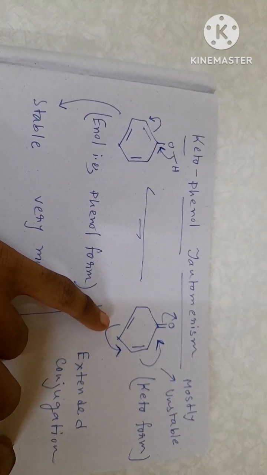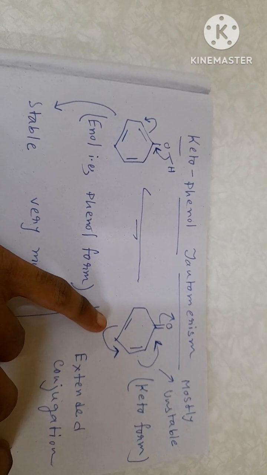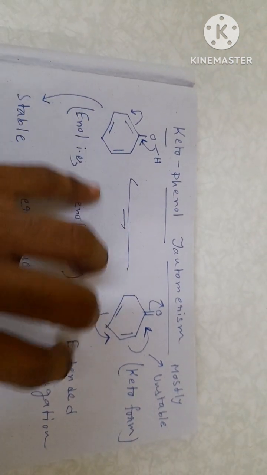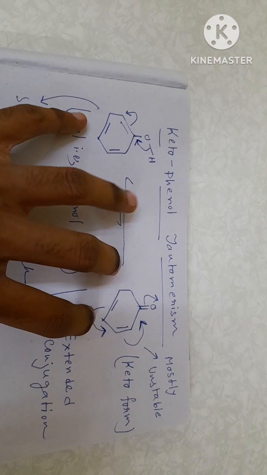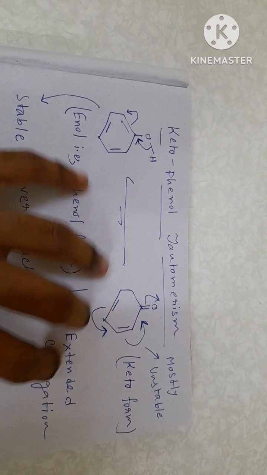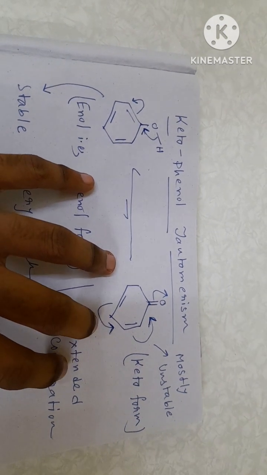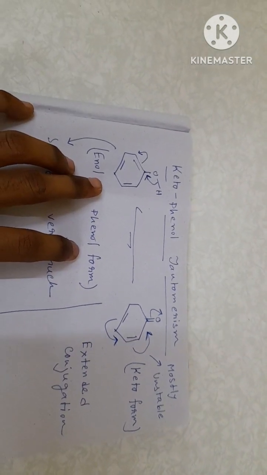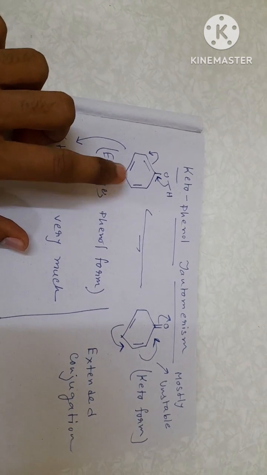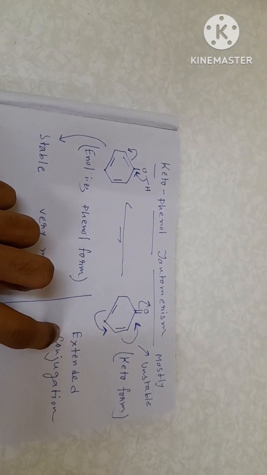If the aromaticity is destroyed, its stability is also reduced with respect to the former structure. So that's why phenol mostly exists in this enol form, not in this structure.